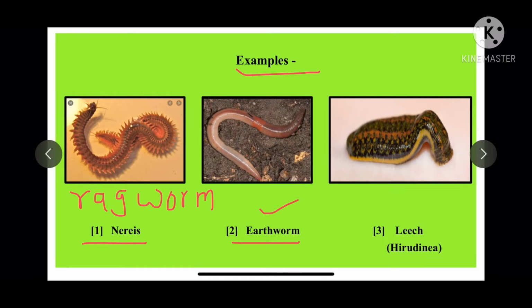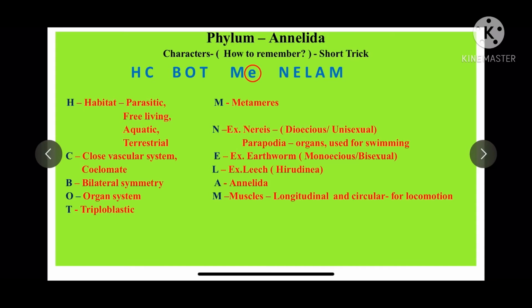Second example is earthworm. Earthworm is a terrestrial invertebrate and earthworms are considered to be a good biological indicator of soil health. They are also called friend of farmer. Third example is leech, which is also called Hirudinea. Most leeches are blood-sucking parasites which attach themselves to a vertebrate host. They bite through the skin and extract the blood.